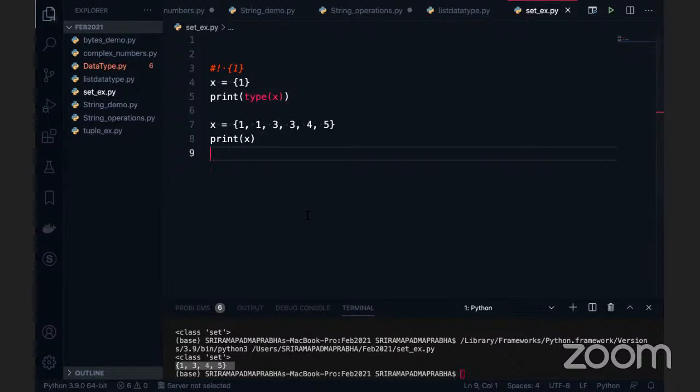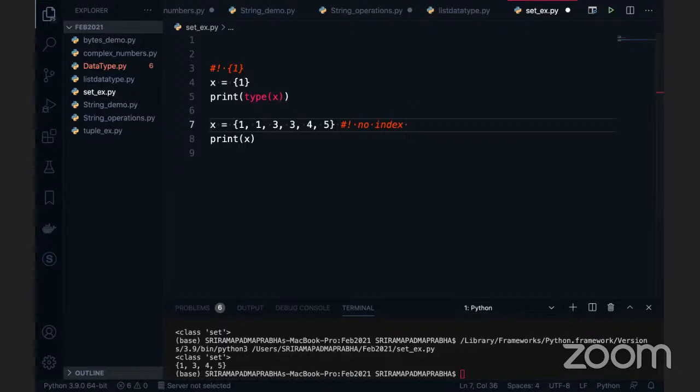The set's main intention is not to maintain the insertion order and not to store duplicate values, because internally it uses a hash table data structure. One more important point: it won't maintain the insertion order. You may think the values will be in the order you insert them, 1, 3, 4, 5, but no, there is no indexing concept here. Tuple follows the indexing concept, list follows, string follows, but the set does not follow indexing.